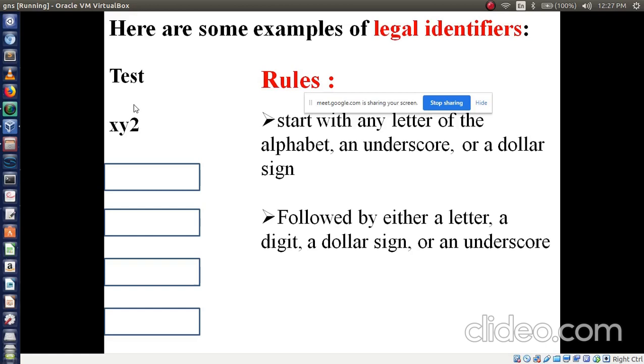Ria? XY2 is valid or invalid? Valid, Kiran? Ria, you just type the answer, valid or invalid.